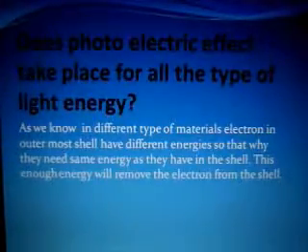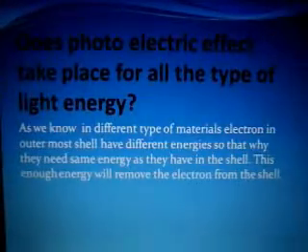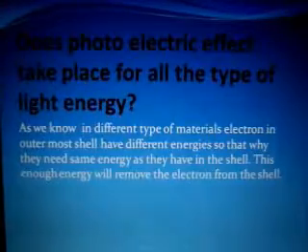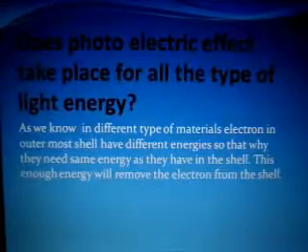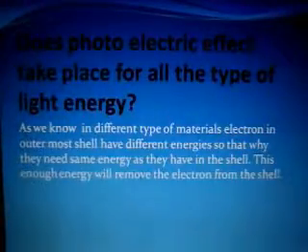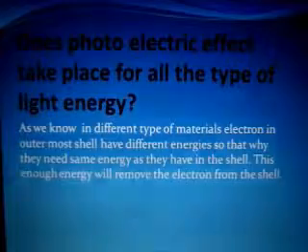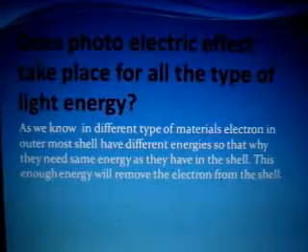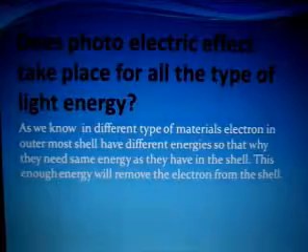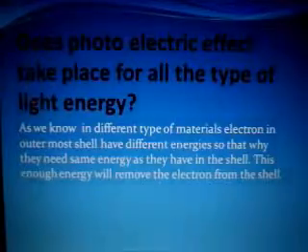So it shows that the photoelectric effect depends upon two factors: the nature of the material and the energy of the photon. Nature of the material means how strongly the electron is bound to the atom. If the electron is bound with less energy to the atom, you can supply a less energetic photon to the atom and the electron will be ejected from the metal. But if the electron is strongly bound with the atom, then you have to supply a very high energy photon to eject that electron from the metal surface and to observe the photoelectric effect.